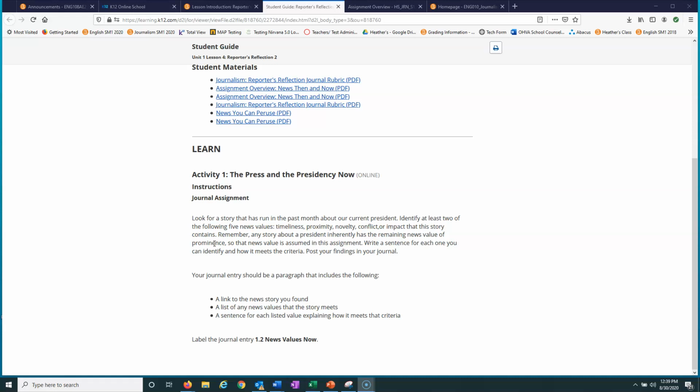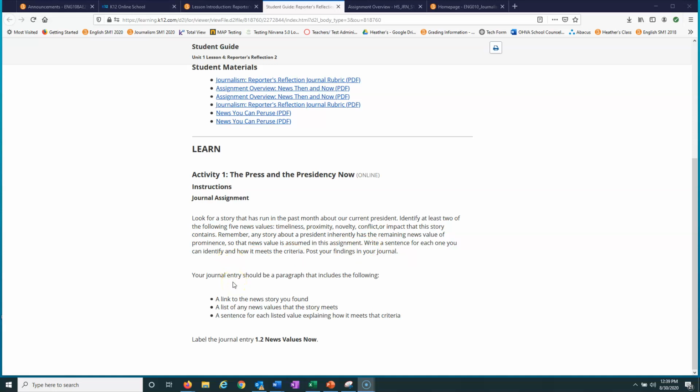But if you would like to try and find some of these others and pick more than two, I would love that, because I would like to see that you're getting the idea of news values and what they are. Okay. You are going to write a sentence for each and you're going to tell me how it meets that criteria.